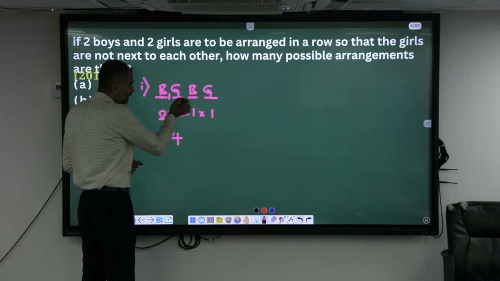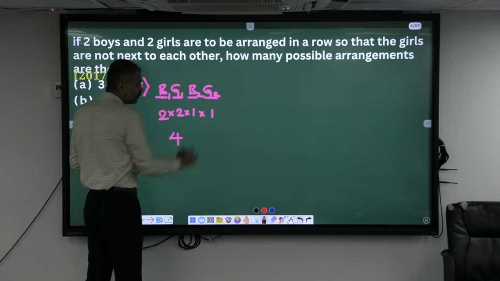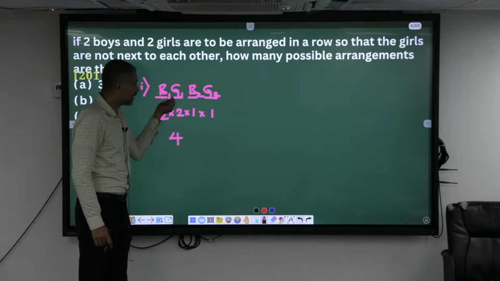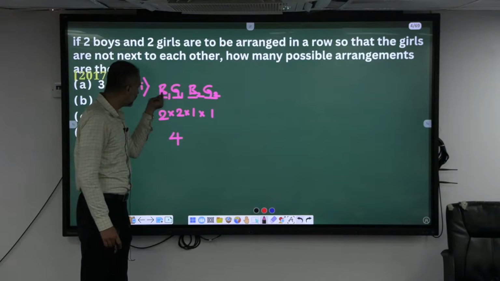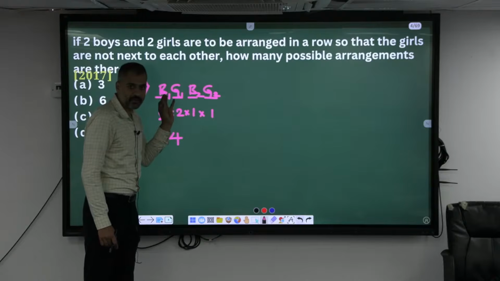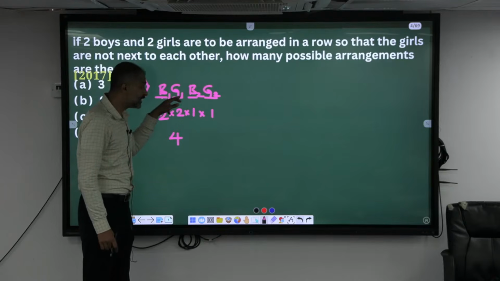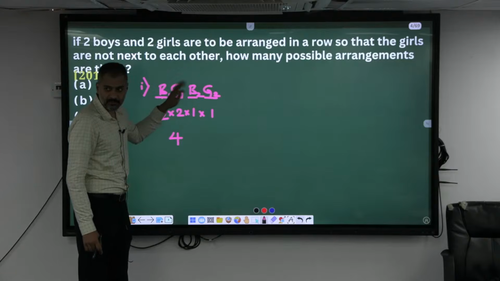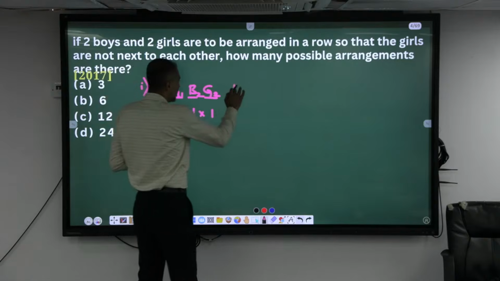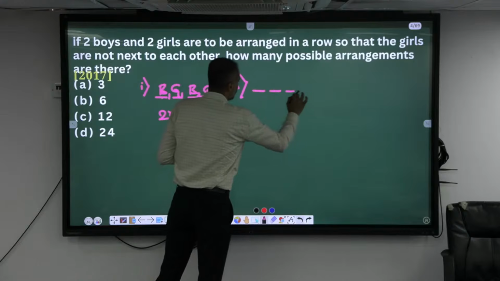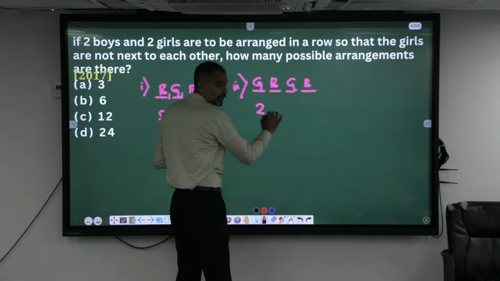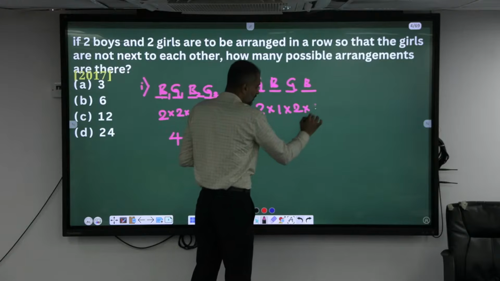What are those? You can say B1, G1, B2, G2. Can I replace this B1 with B2 like this here, and maintain G1 here only? So B2, G1, B1, G2. Afterwards, B1, G2, B2, G1. And also the reverse of it. So 4 possibilities. Similarly, second case, can I start the position from the girl? Yes. Here also same thing, 2 into 1 into 2 into 1, which is 4 ways.